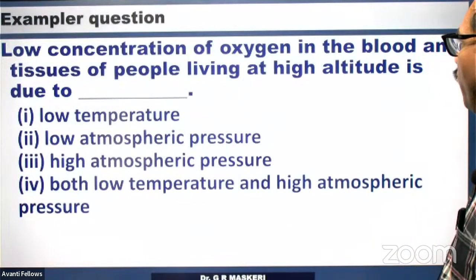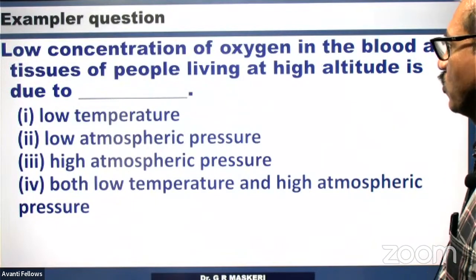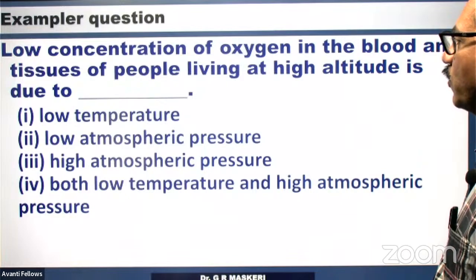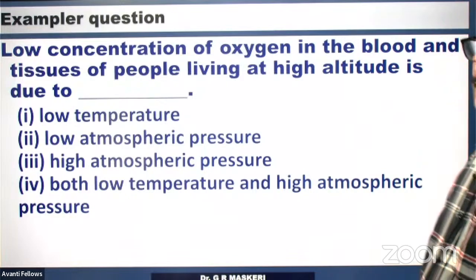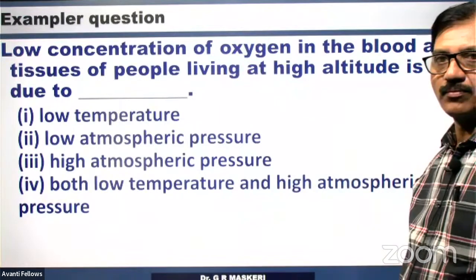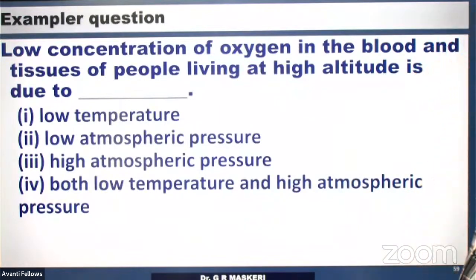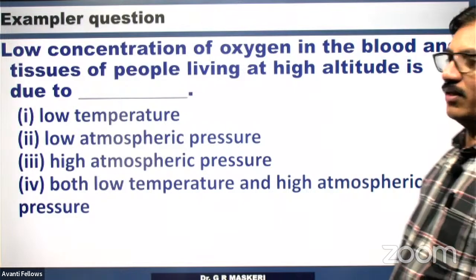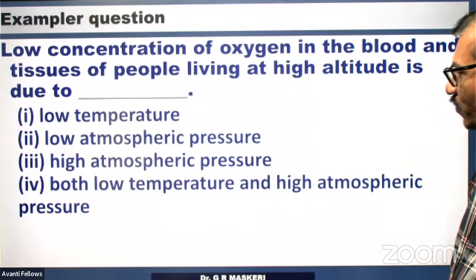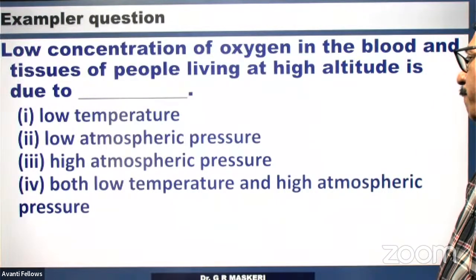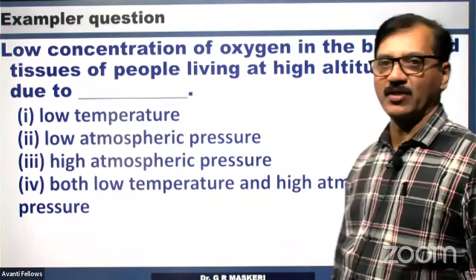Low concentration of oxygen in the blood and the tissues of people living at high altitude is due to: low temperature, low atmospheric pressure, high atmospheric pressure, both low temperature and high atmospheric pressure.